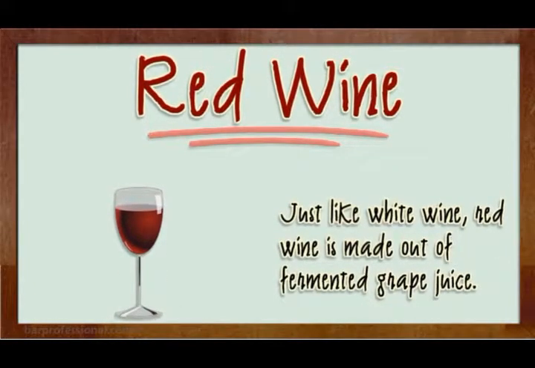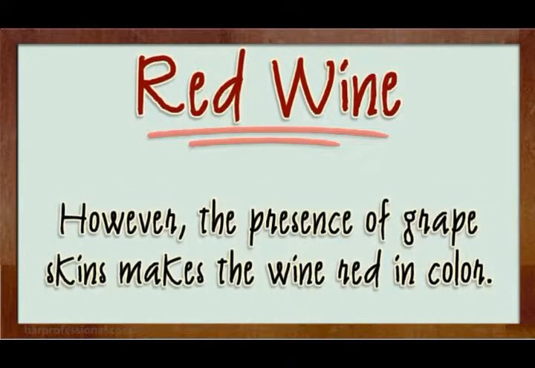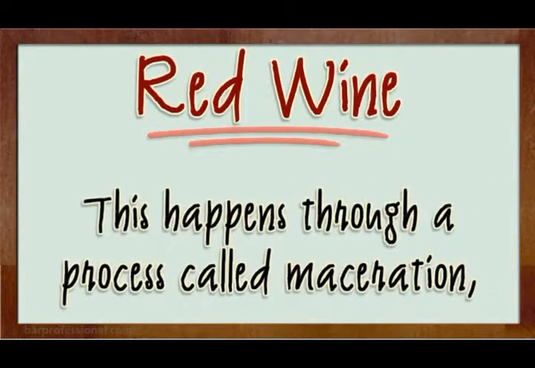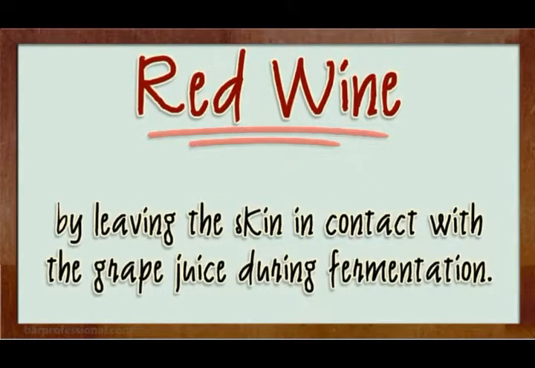Red wine. Just like white wine, red wine is made out of fermented grape juice. However, the presence of grape skins makes the wine red in color. This happens through a process called maceration, by leaving the skin in contact with the grape juice during fermentation.